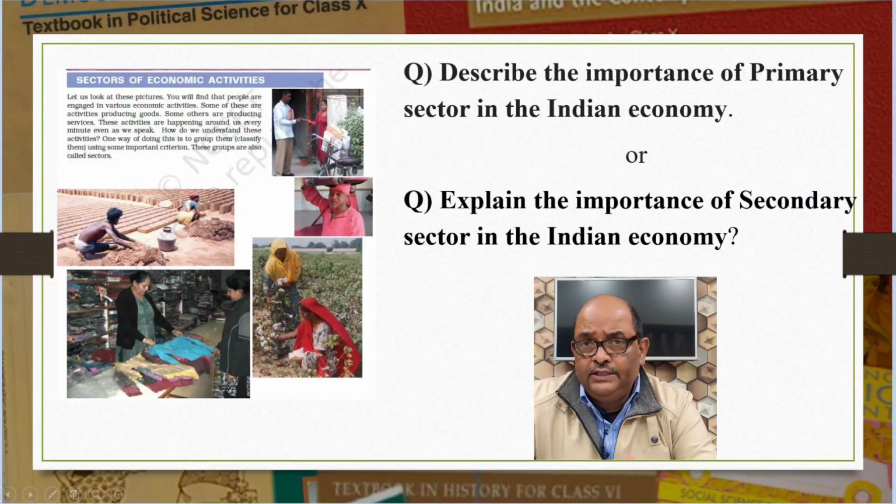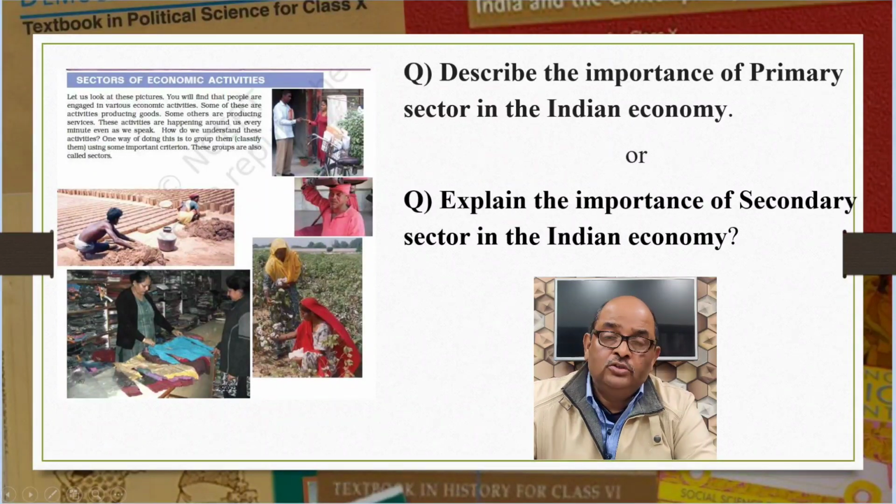You have also read about the interdependence of the sectors. So you can write it provides raw material to the secondary sector, for example jute, cotton, coal, etc. Remember the graph showing the contribution of different sectors towards GDP and employment. Now you can write that it is the largest employer in the economy. Its employment share is more than 55%. Also, this sector contributes more than 20% to the GDP of India. Thus, your answer is ready.